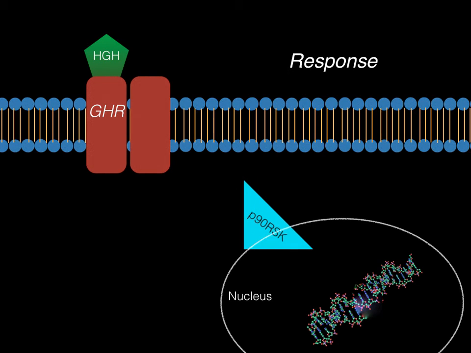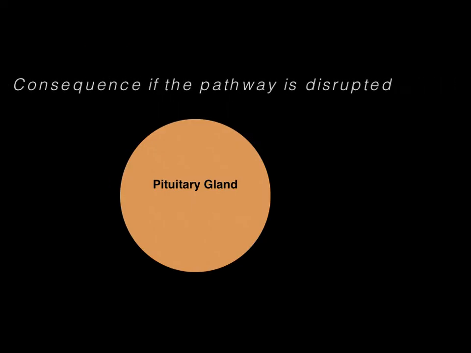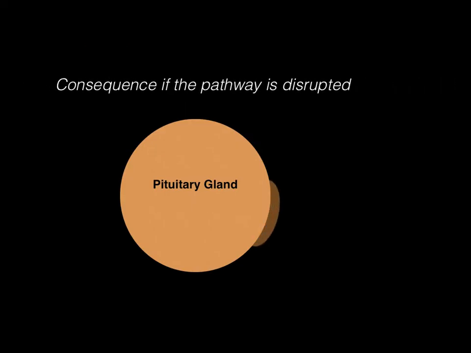Response. DNA transcription is changed and will grow and divide at a greater rate. One way the pathway can be disrupted is if there is a tumor on the pituitary gland, which secretes HGH. Too much or not enough HGH could be secreted, which would cause giantism or dwarfism.